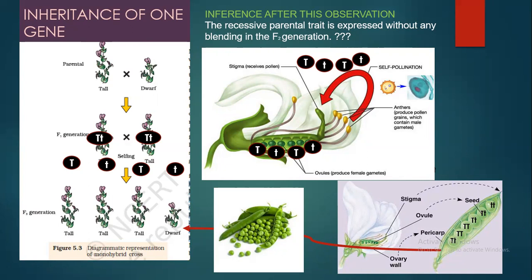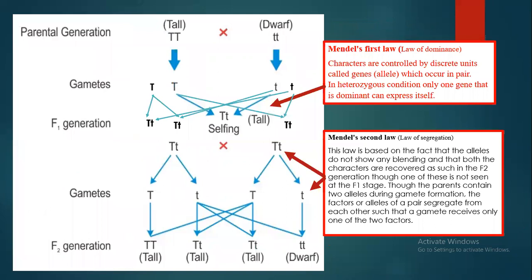These were the observations which Mendel saw. Based on all these observations, he derived two laws from the monohybrid cross. The first one is Mendel's first law, the law of dominance, where he said the characters are controlled by discrete units called genes or alleles which occur in pairs. In a diploid organism the alleles are always present in pairs. But whenever there is a heterozygous condition, where the alleles are different, only one of the alleles will be expressed. So that is the law of dominance.